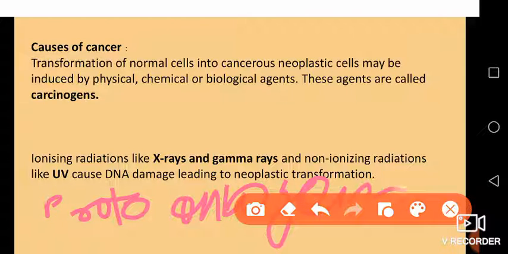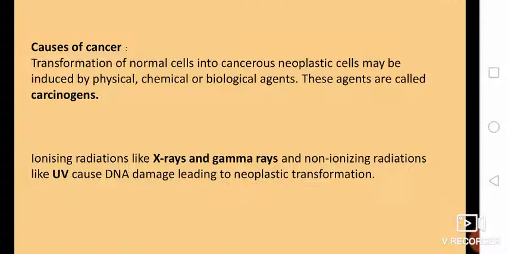Proto-oncogenes. And what do these proto-oncogenes do? When they get some stimuli, or due to mutation, they get converted into oncogenes. Proto-oncogenes are not harmful, but when they get converted into oncogenes by certain stimuli or mutation, they are very dangerous, as they will lead to formation of cancer cells or tumors.